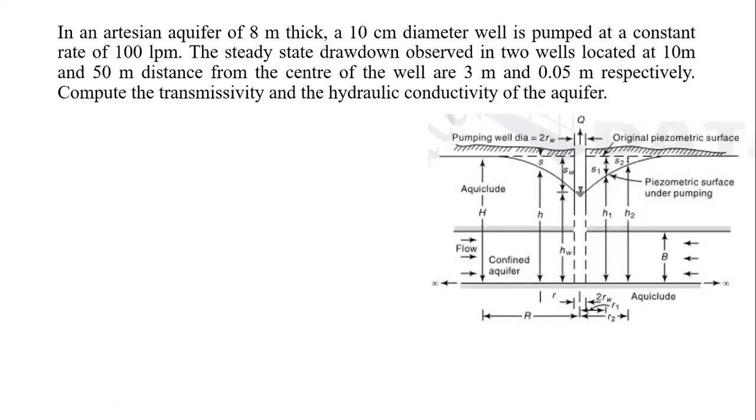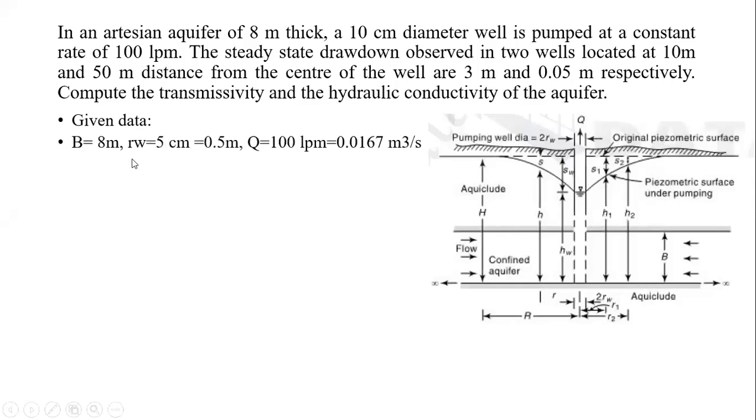Then R2 is 50 meters, that is the radial distance of the second well, and the drawdown in that well is 0.05 meters. Okay, so now from those things we have to calculate the various parameters. Now we'll go for the given data.